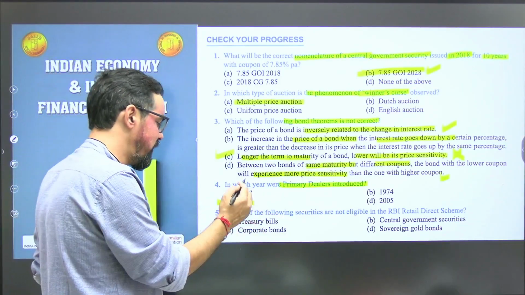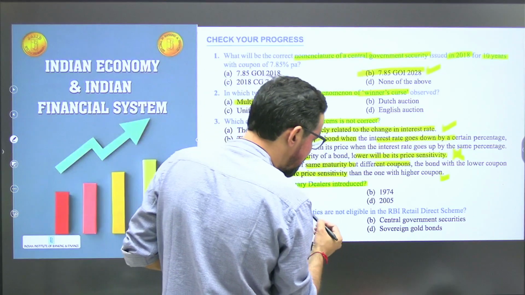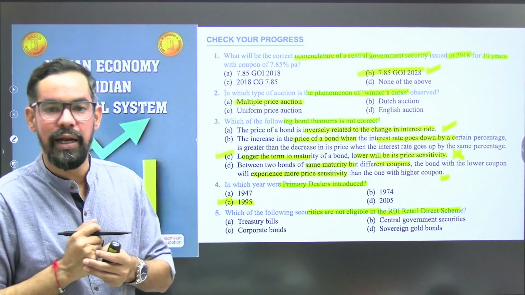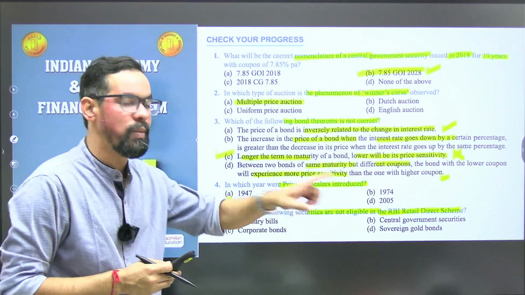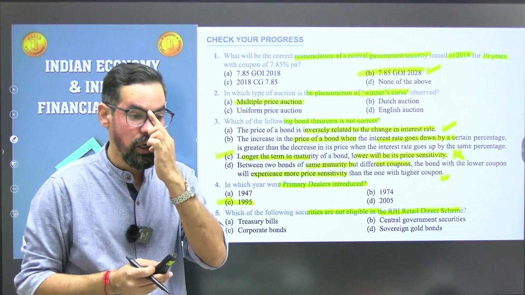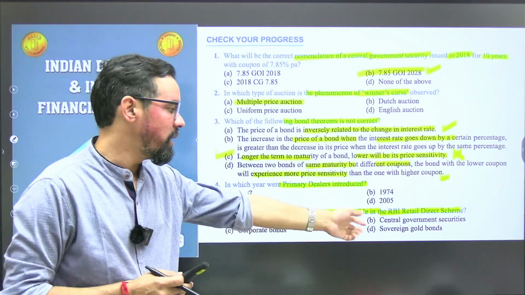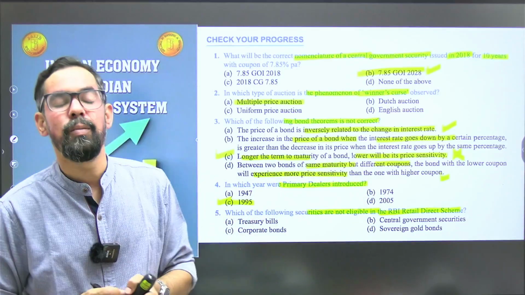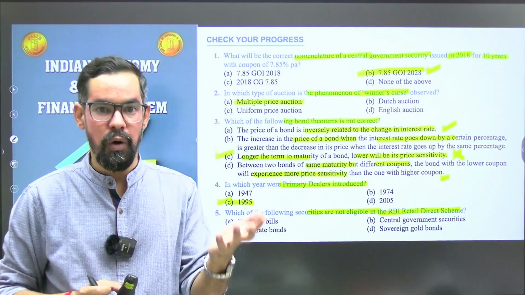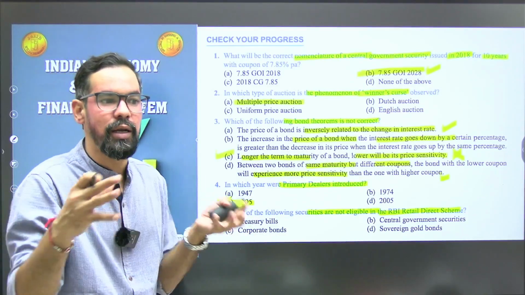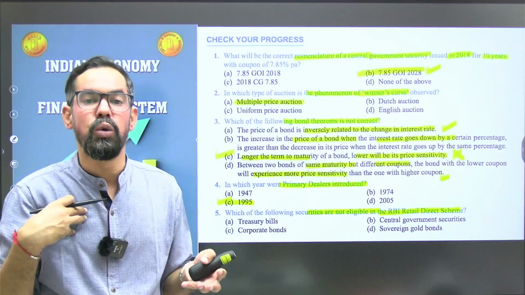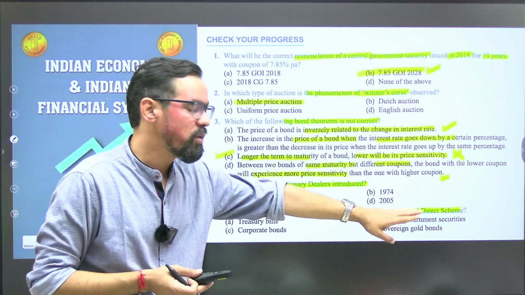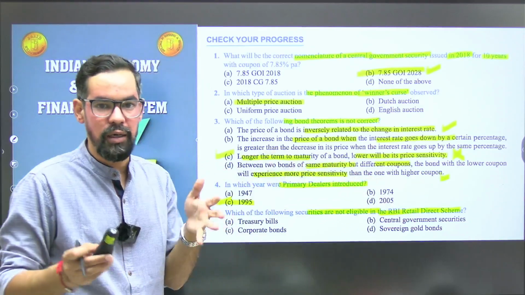Which of the following securities are not eligible in the RBI Retail Direct scheme? So this, as I told you, this subtopic is very important. The RBI Retail Direct scheme is generally for the general public, so they can participate in the government bond auctions. Suppose that if you want to invest, being an individual, in government bonds, this is the platform. By using this platform you can invest in government securities or G-Secs.